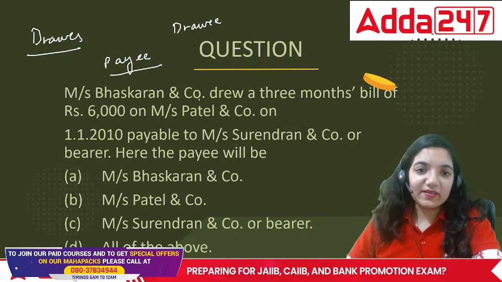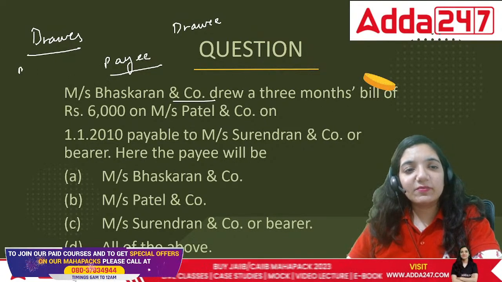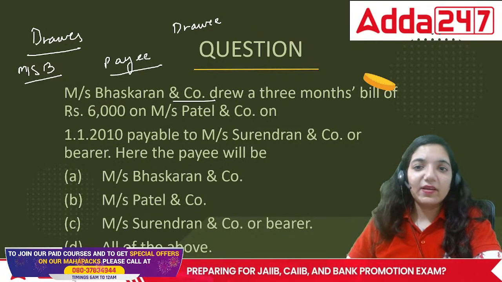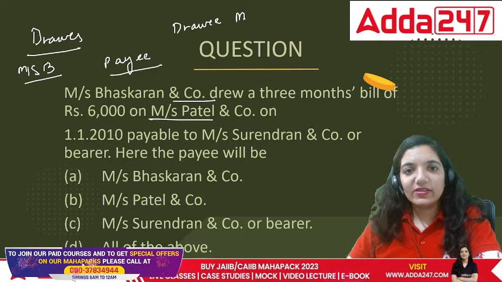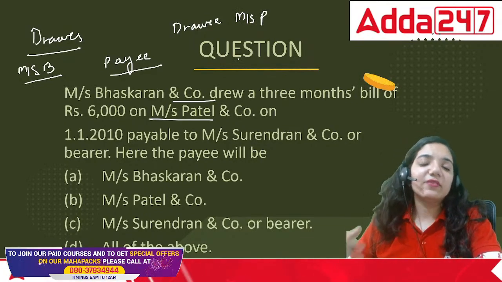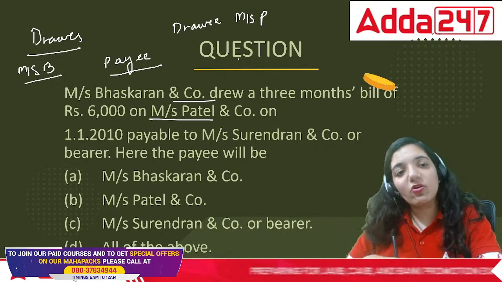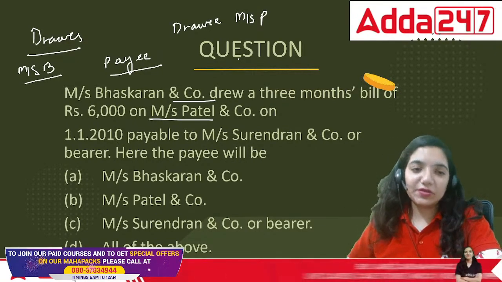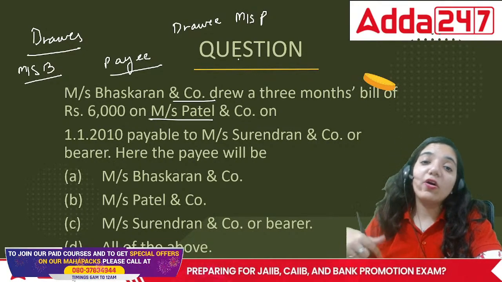Messrs. Bhaskaran and Company drew the bill. So in this case, Messrs. Bhaskaran is basically the drawer, and it is drawn on Messrs. Patel. So Messrs. Patel is the drawee. The drawer has ordered the drawee to pay a certain amount of money after a certain period of time, and that too to him or the bearer.